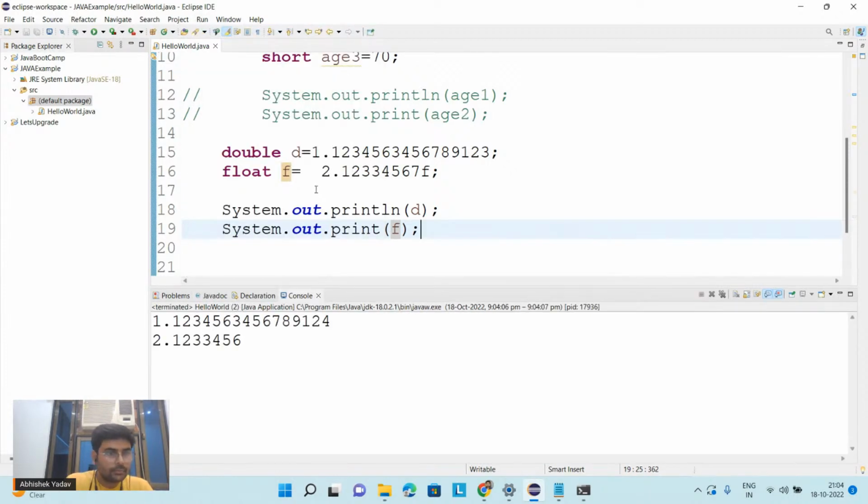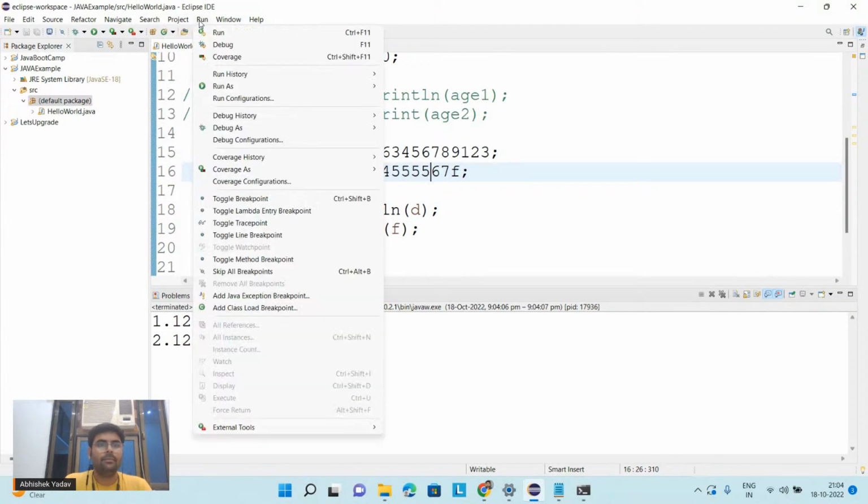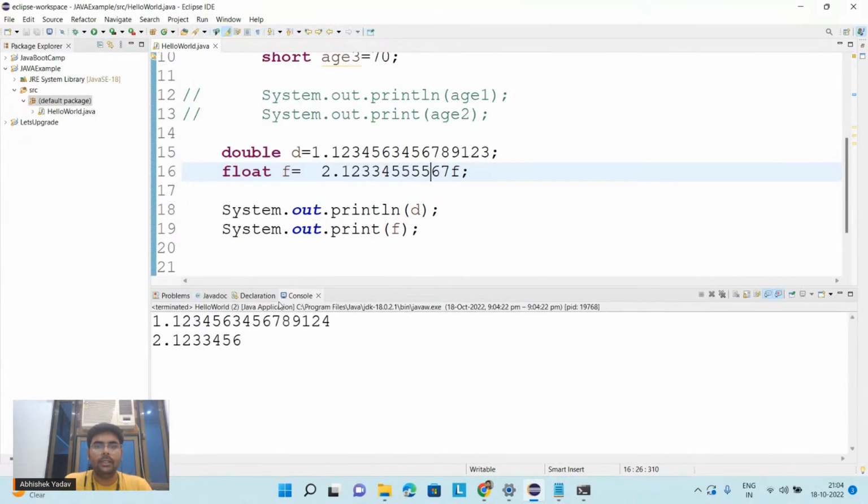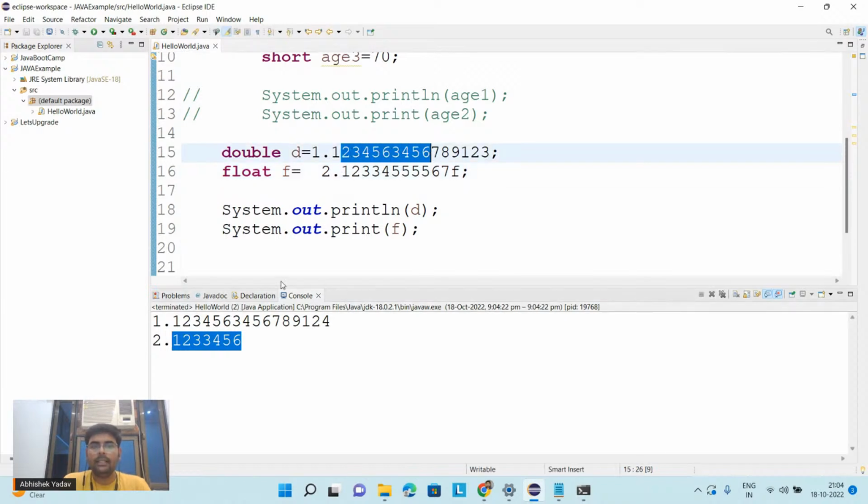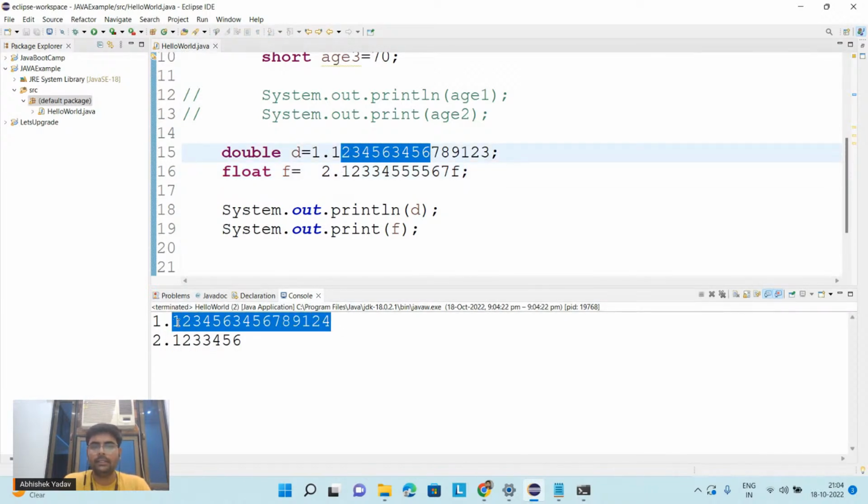Run. So you can see, if you count the number of digits after the decimal place, what are the number of digits? Let's increase the digits again and run the program again. So here you can see when you are printing the float data, the digits are printed till 6 decimal digits. And when you are printing the double data, it is printing up to 15 or 16 decimal places. So this is the third difference between float and double.